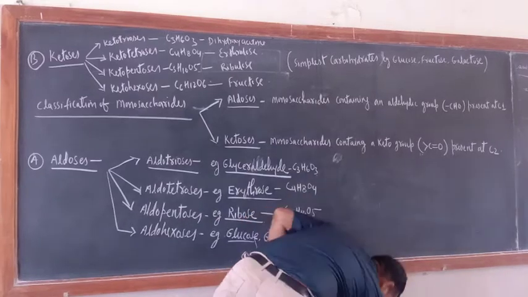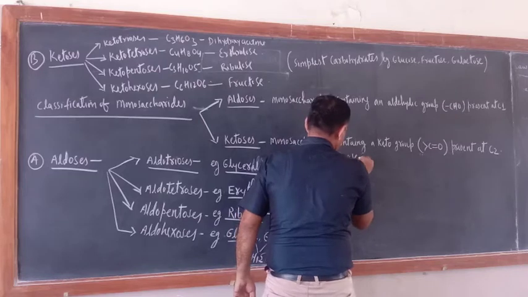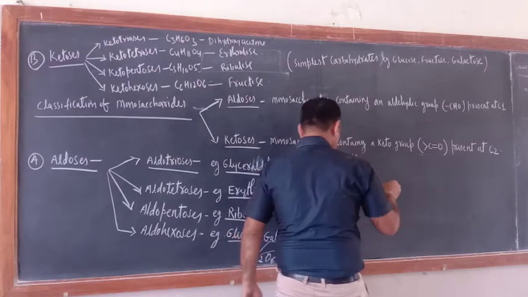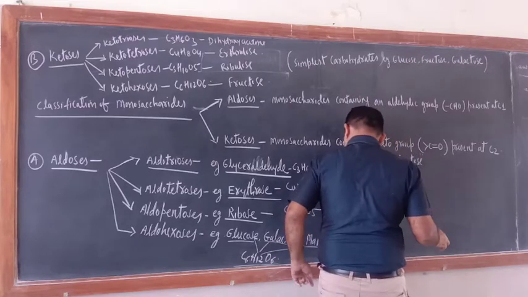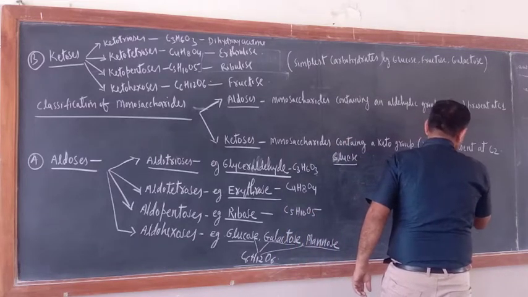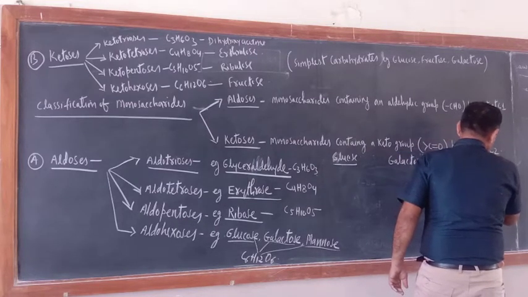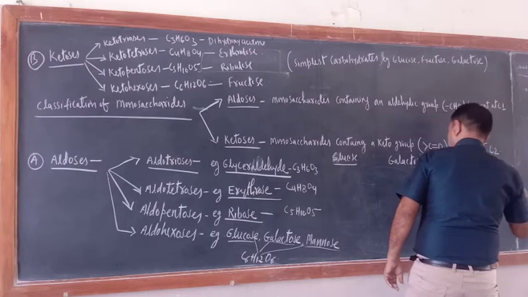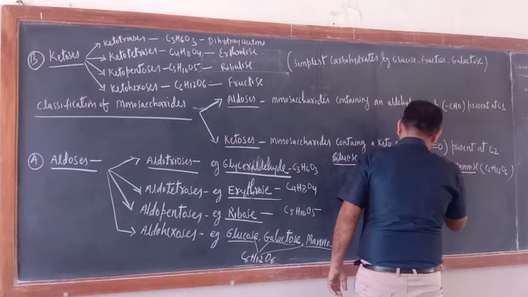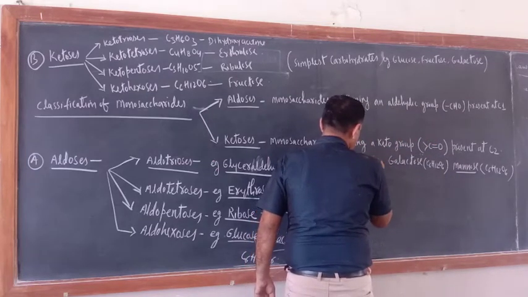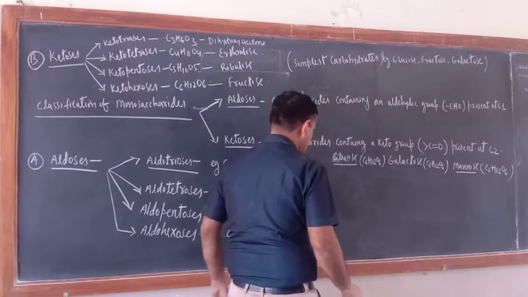Here write glucose, here write galactose, and here write mannose, that is C6H12O6. Here also write C6H12O6. Here also write C6H12O6.